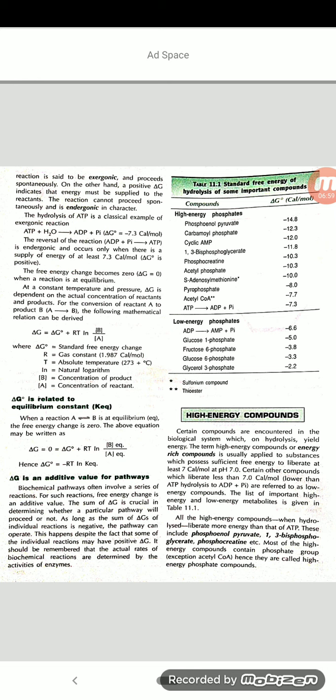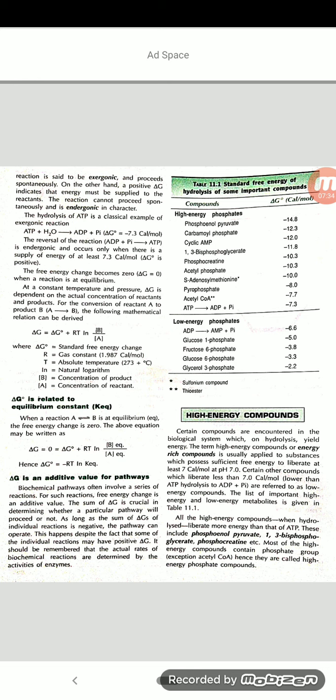So exergonic and endergonic reactions you can represent with ATP, adenosine triphosphate. If hydrolysis of ATP takes place, one molecule of ATP undergoes hydrolysis, and ADP plus phosphate will be liberated. Here the delta G degree, the standard free energy, will be minus 7.3 calories per mole.